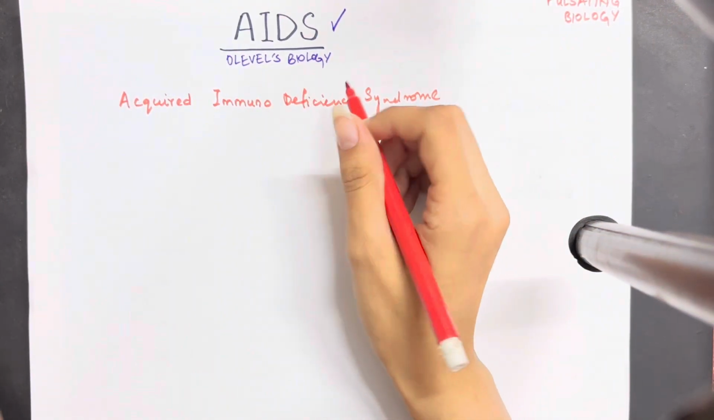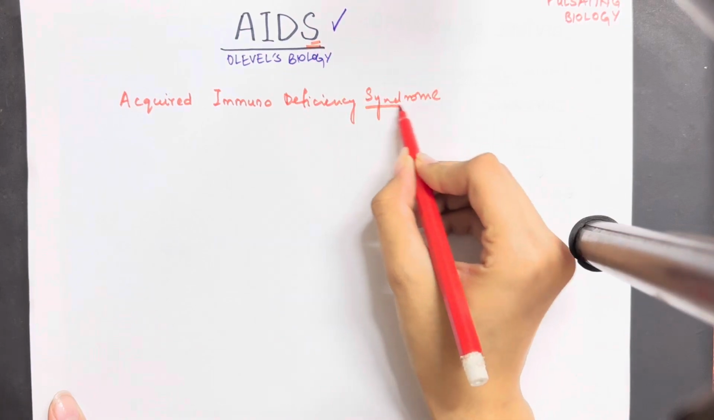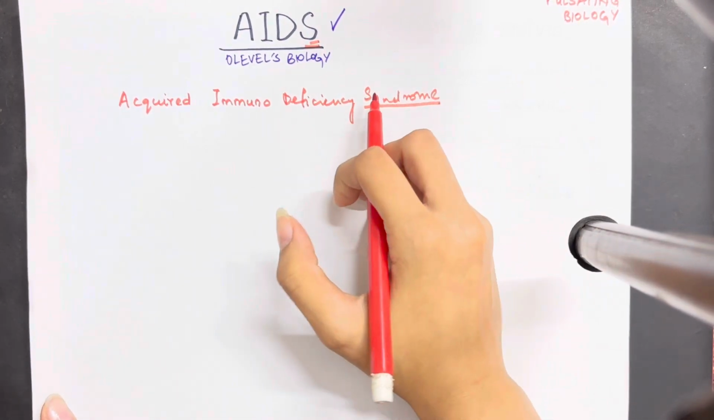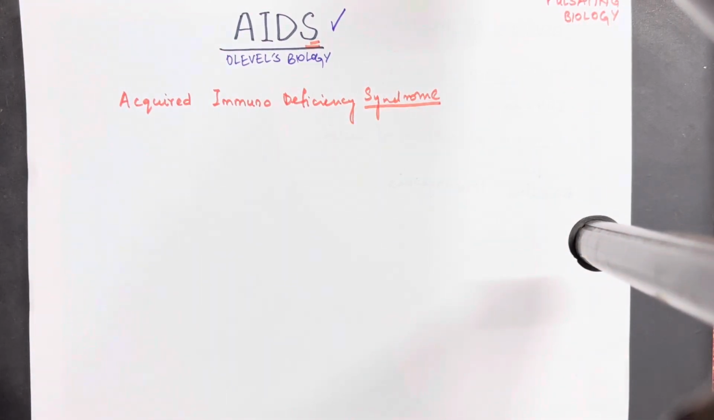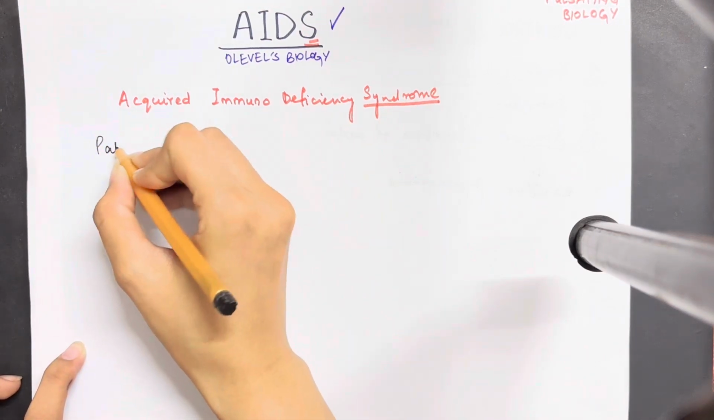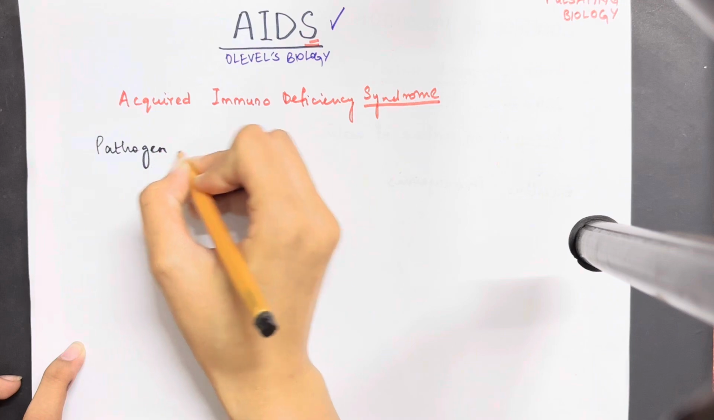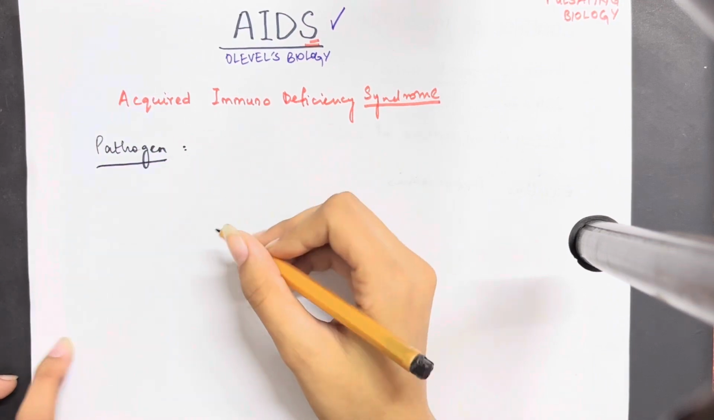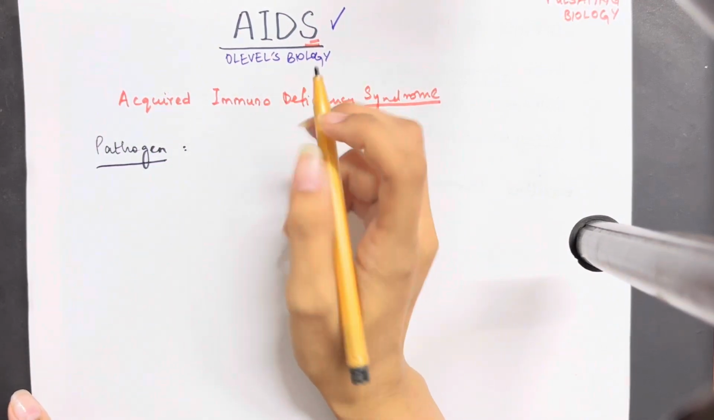This is not a disease. From the S, we say that it is a syndrome. So AIDS stands for acquired immunodeficiency syndrome. What is the pathogen of the disease? We have already discussed so many times what is meant by the term pathogen. Pathogens are basically the causative agents of a certain disease.